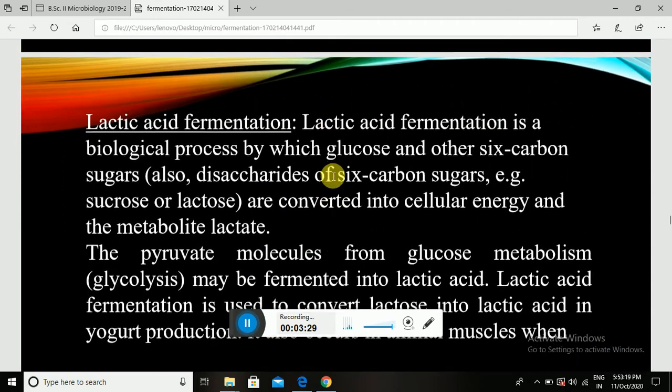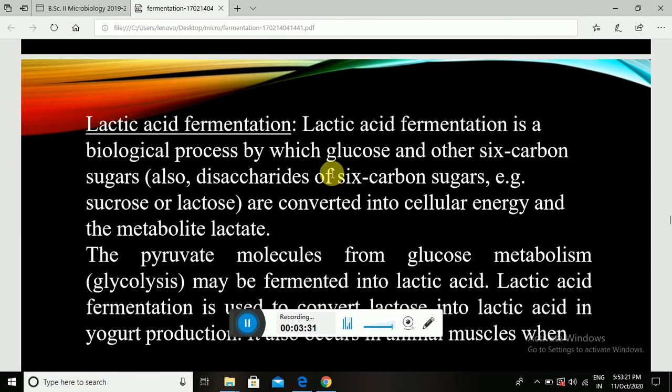Basically, a well-studied example is lactic acid fermentation. Lactic acid fermentation is a biological process by which glucose and other 6-carbon sugars, also disaccharides such as sucrose and lactose, are converted into cellular energy and the metabolite lactate.